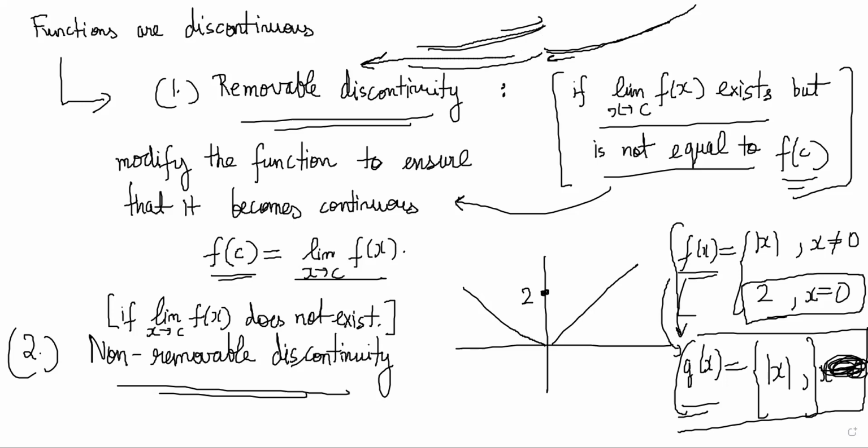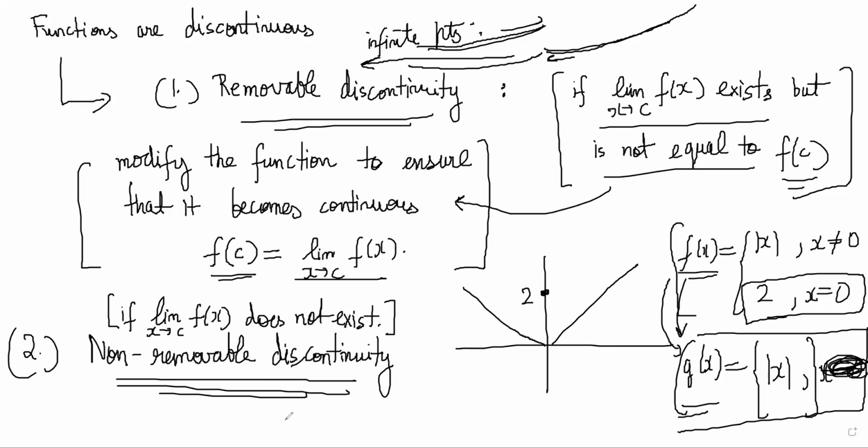So you will have to make modifications to infinite points here, whereas in the removable case you are modifying only one point. So this is called a non-removable discontinuity. A non-removable discontinuity happens when basically the function only has to be changed, because the limit does not exist.